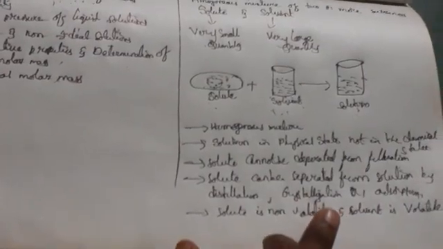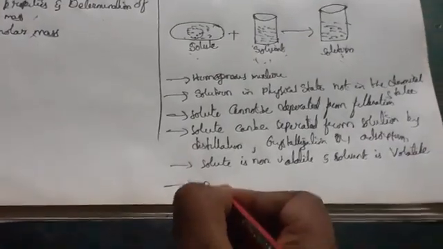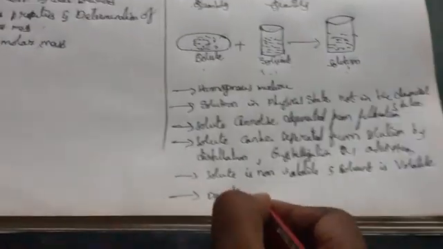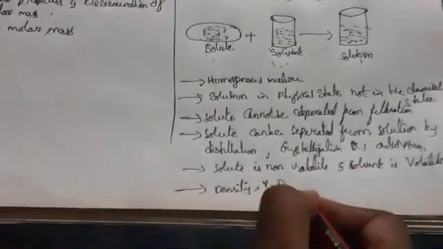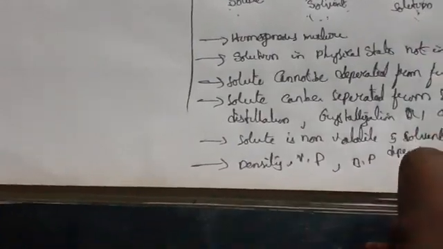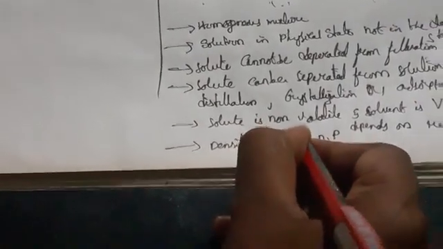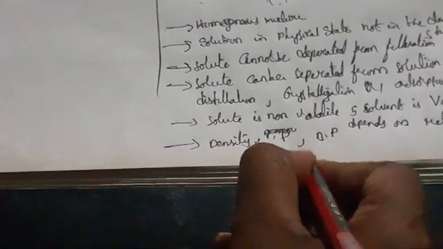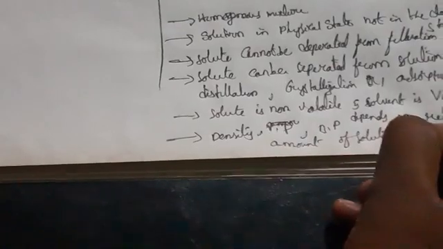Properties of solution like density, vapor pressure, boiling point depend on the relative amount of solute and solvent.